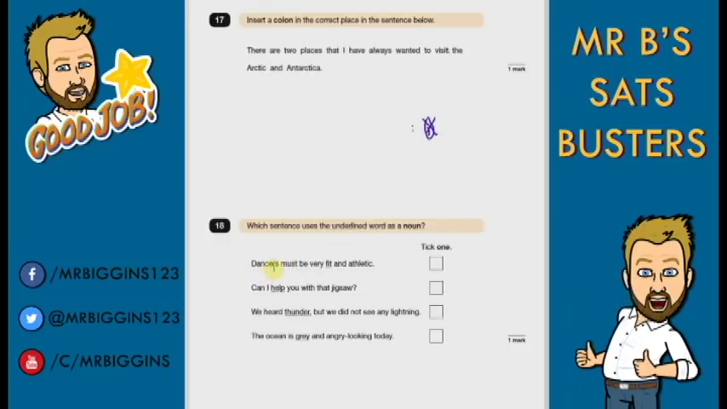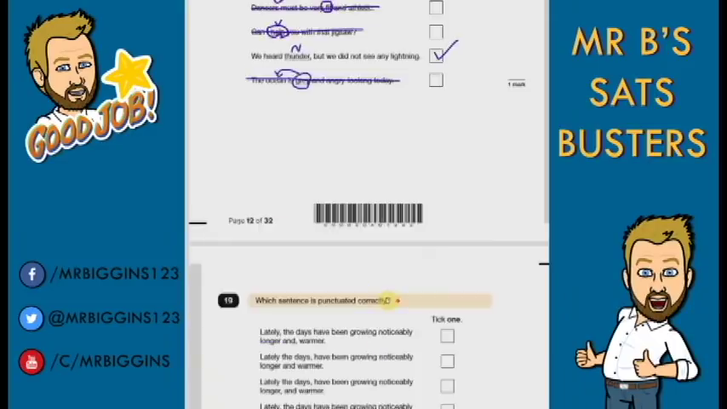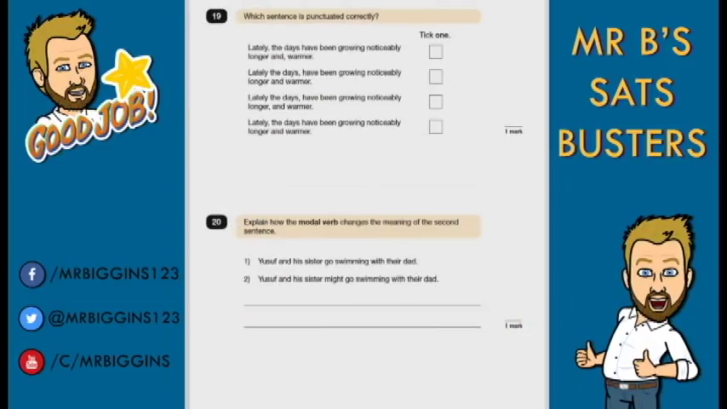Question 18. Which sentence uses the underlined word as a noun? So we need to have a look. Which one's a noun? Dancers must be very fit and athletic. It's telling us about this dancer here. Telling us about the noun, so that must be an adjective. Can't be that one. Can I help you with the jigsaw? Again, something that we're doing here. Helping. So that's a verb. Can't be that one. We heard thunder, but we did not see any lightning. Now that one sounds to me like it's a noun. So let's check the last one. The ocean is grey. An easy adjective to spot there, telling us about our noun. So that's an adjective. So it must be this one, because it can't be that last one.